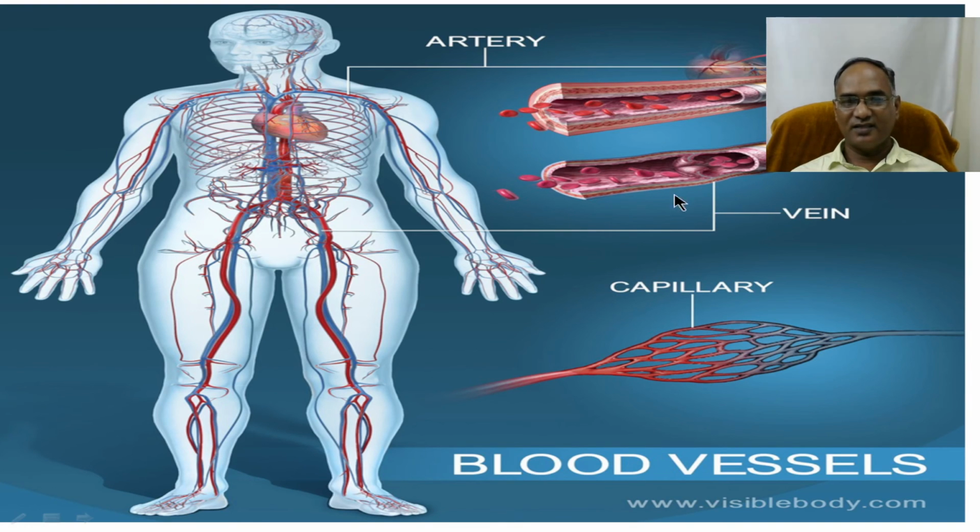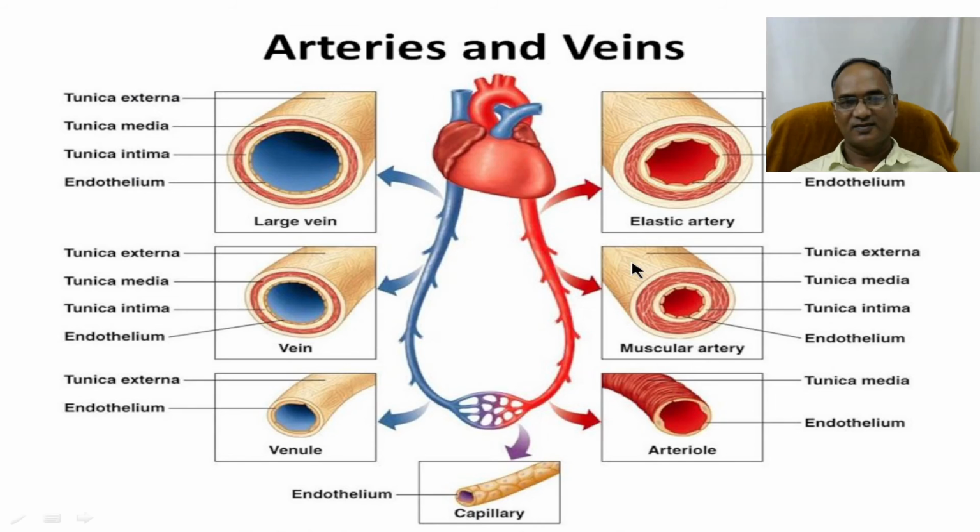So, as I already told you, the main artery is a little thicker than veins. Arteries: the aorta, elastic artery, muscular artery, and arterioles. In the veins: large veins, venules, and then capillaries.